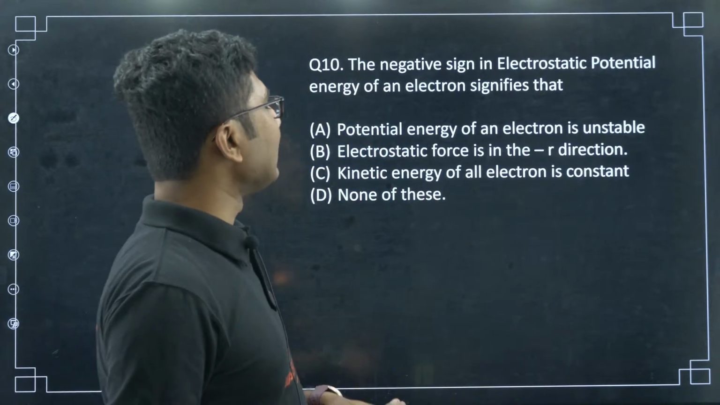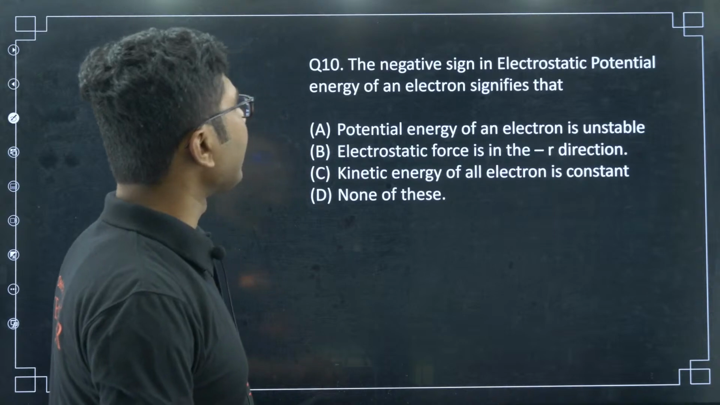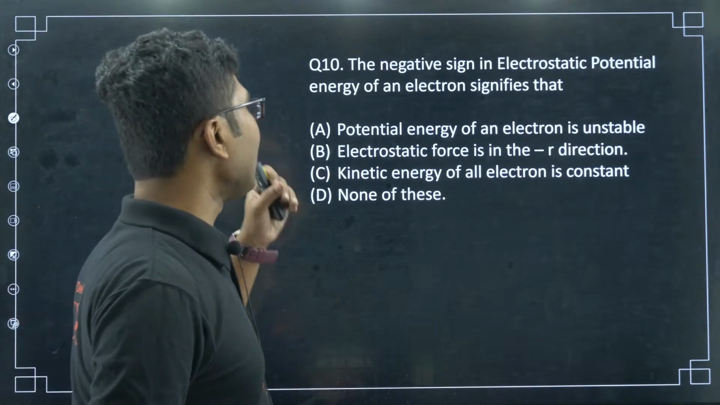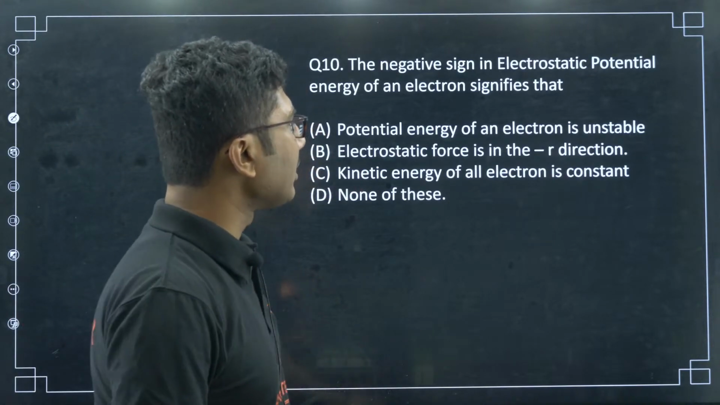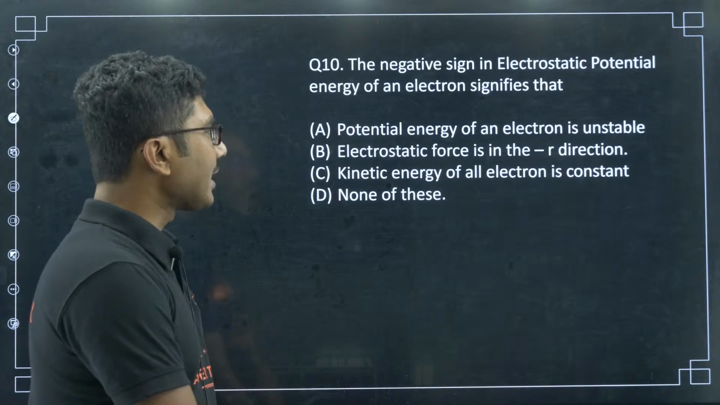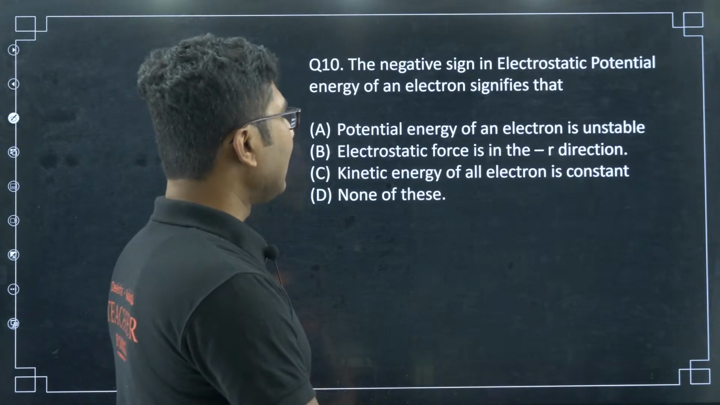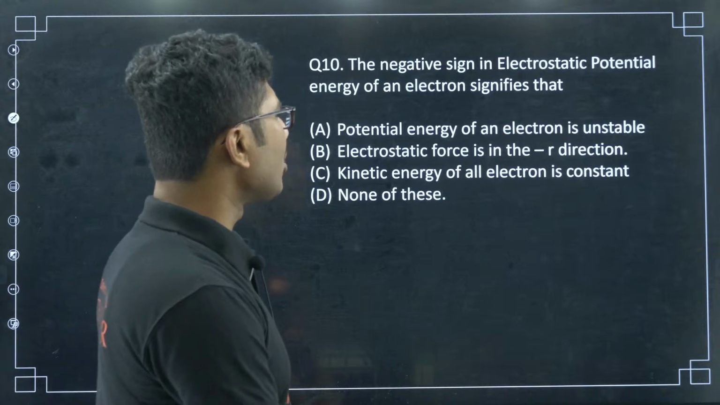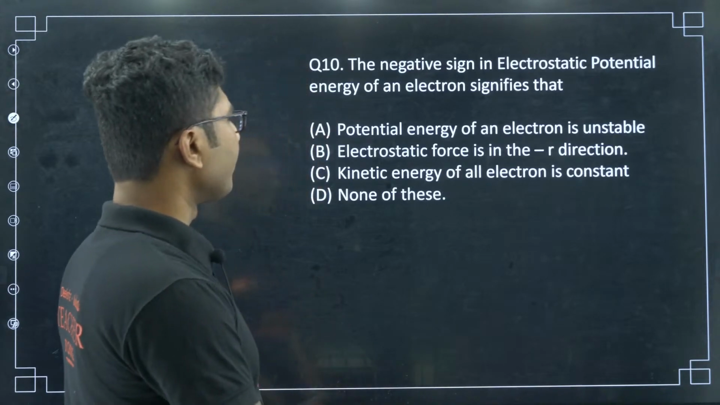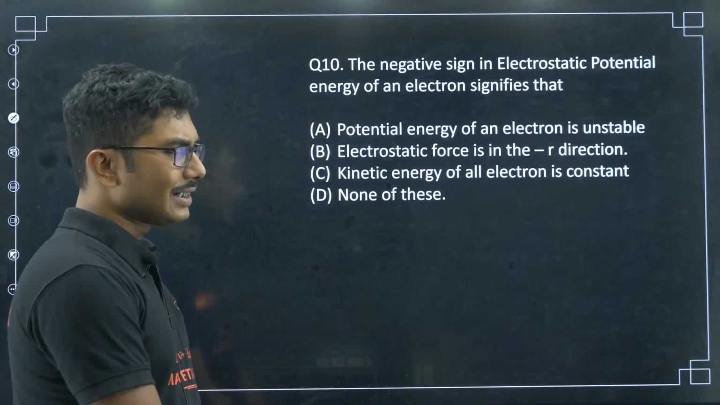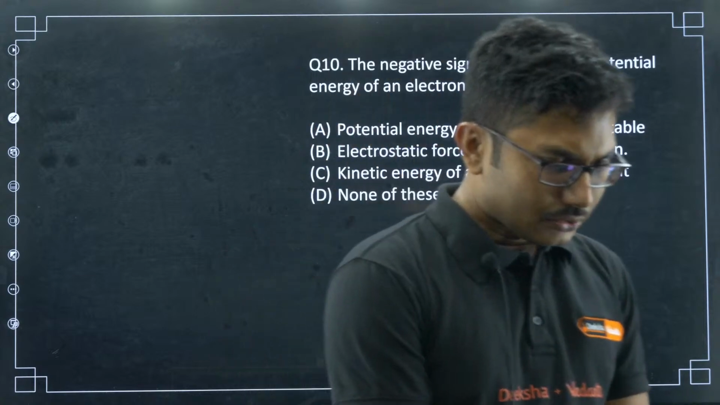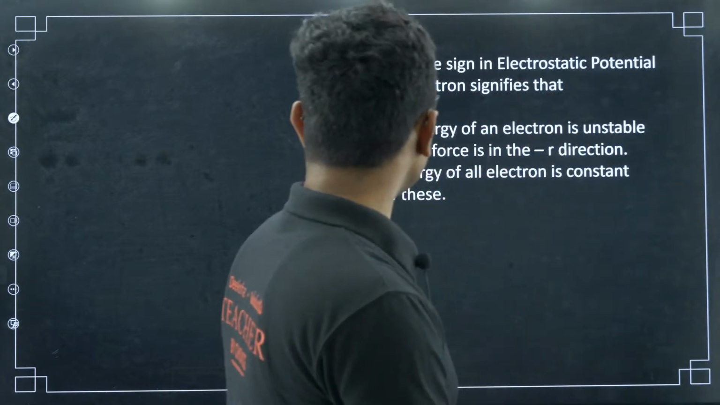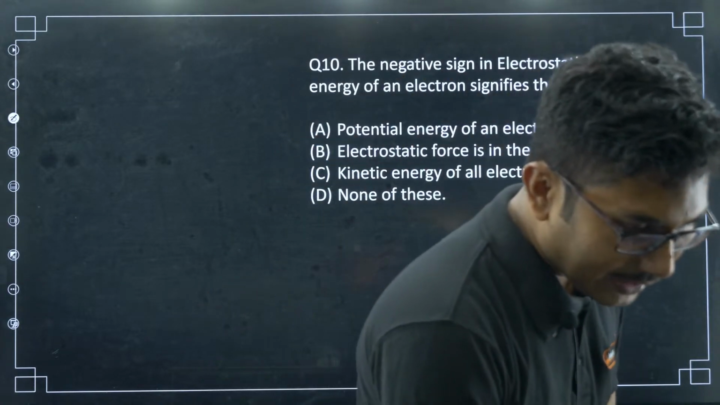The negative sign in the electrostatic potential energy of an electron signifies that: the potential energy of an electron is unstable, the electrostatic force is in the minus r direction, the kinetic energy of the electron is constant, or none of these. Okay, so let's see what the answer to that is. Sky is saying 10, Sky, question number 10.